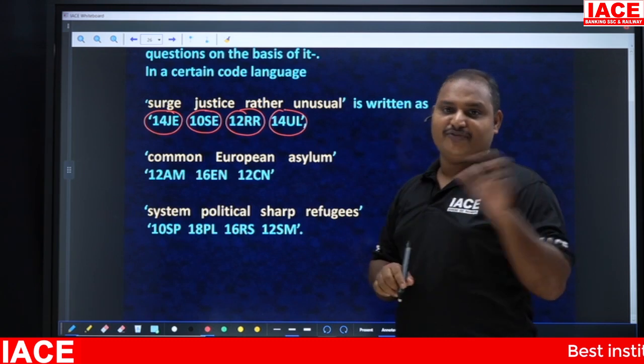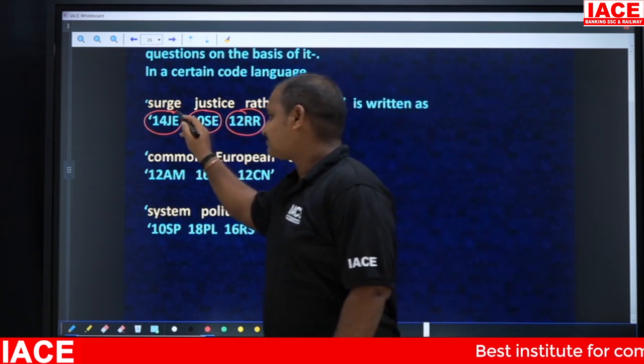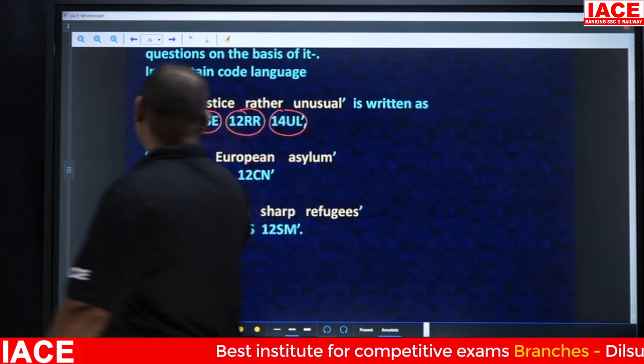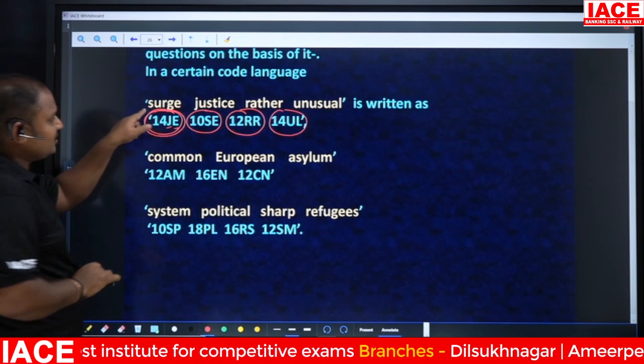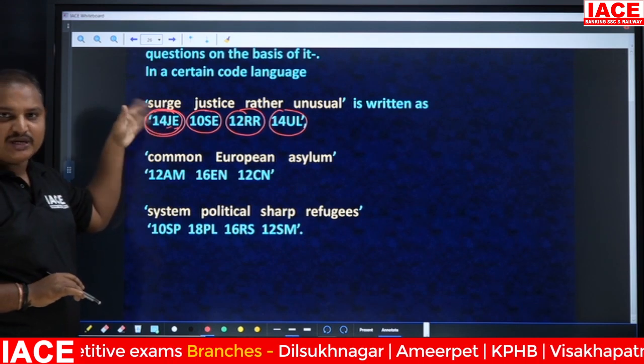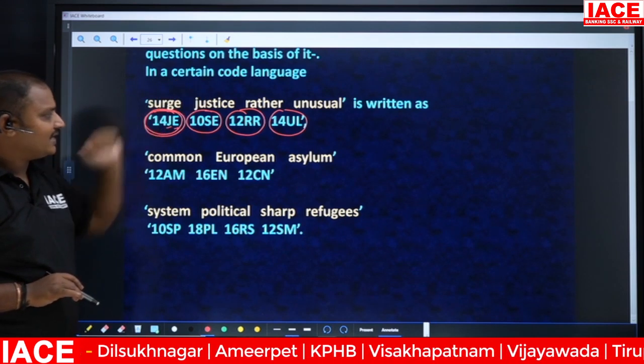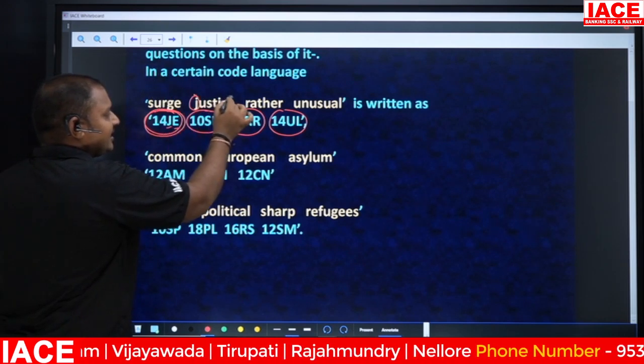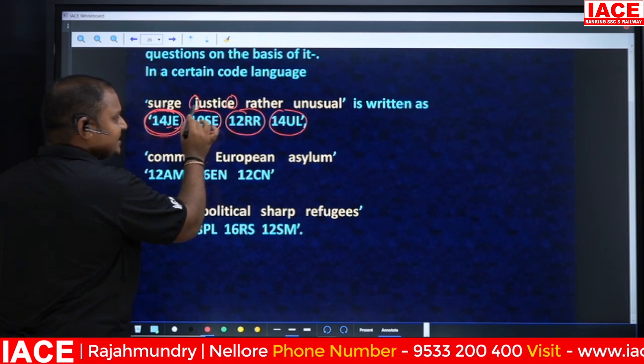So how do you need to identify this question? First, see here, they have given 14JE. The letters are JE here. There is no JE in the first statement, so leave the first word. Coming to the next word, justice: the first letter is J, the last letter is E. That's what they have given. JE is present here.